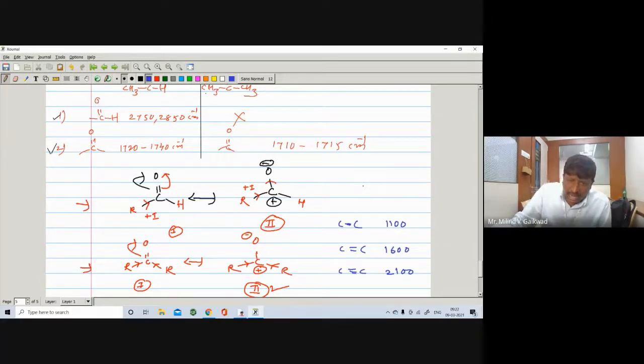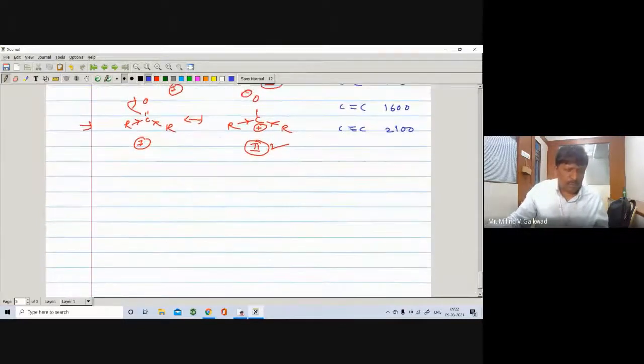So here, as the ketone remains with more single bond character, meaning more bond length, less is the force constant. Less is the force constant, less is the vibrational frequency. That's why the ketones appear at lower frequency as compared to aldehyde. They may also ask us such type of question. This point also you will learn in the factors affecting the vibrational frequency, right? And we'll take only one point and then we will stop.